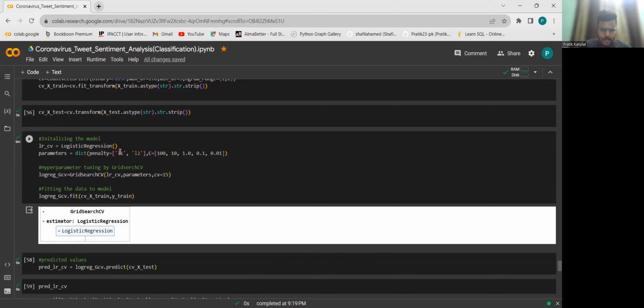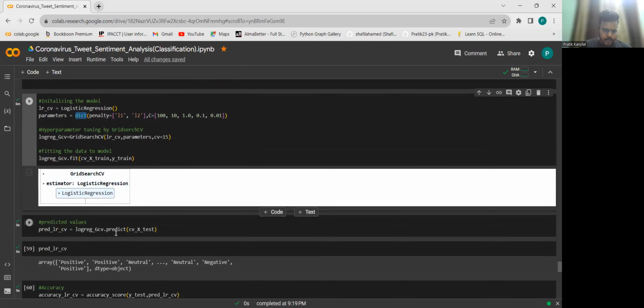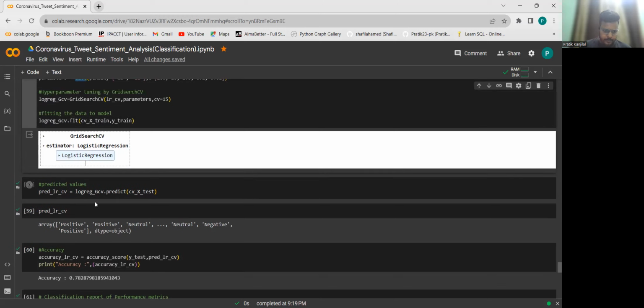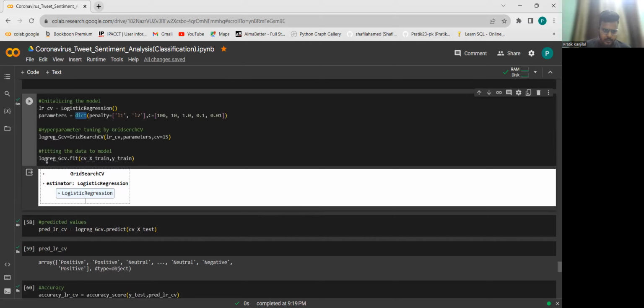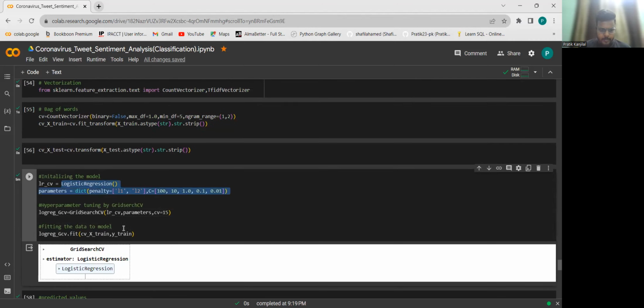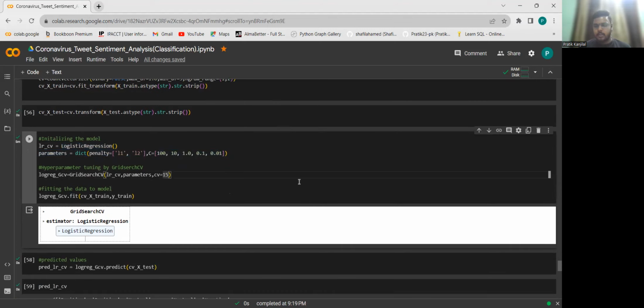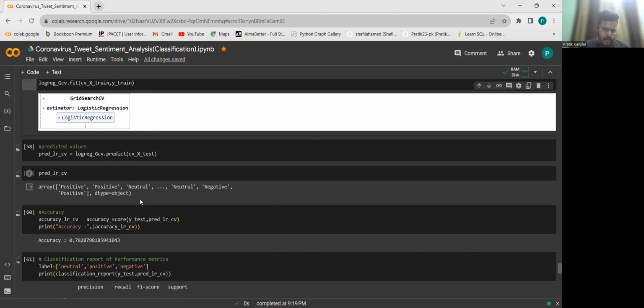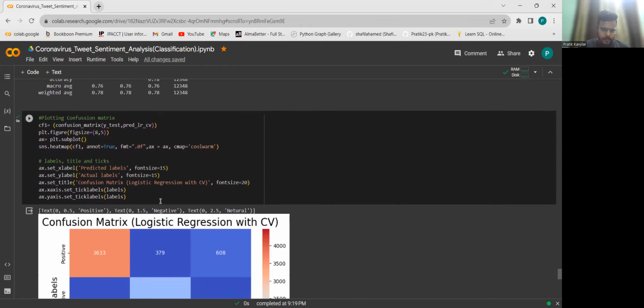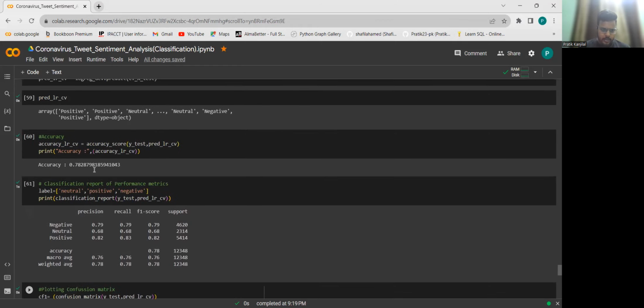So this is the set of parameters I am passing through a dictionary, and I am just fitting the model into grid search CV over here. This logistic regression model we have imported over here, and we are fitting this with CV 15. So this will be a 15-fold CV. And we get the results. This is the confusion matrix, and we get an accuracy score of 78% for logistic regression.